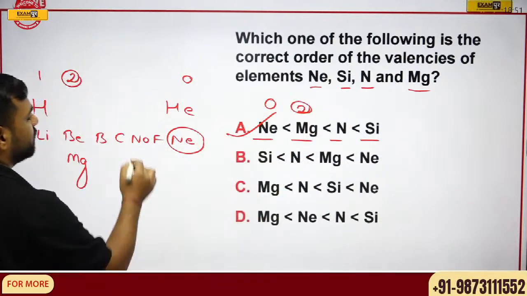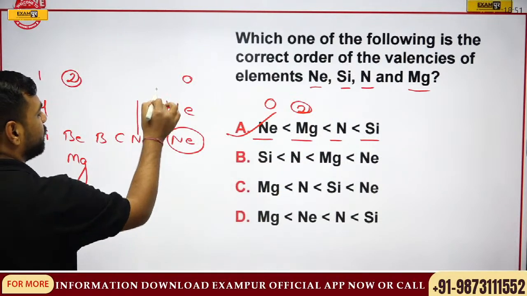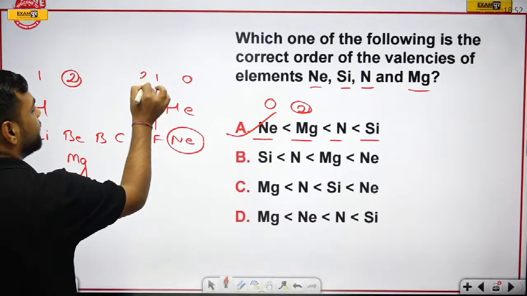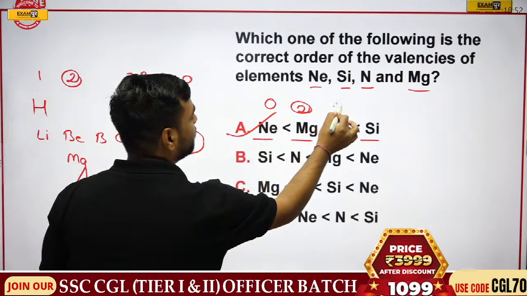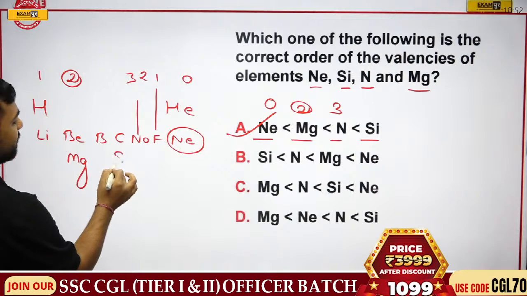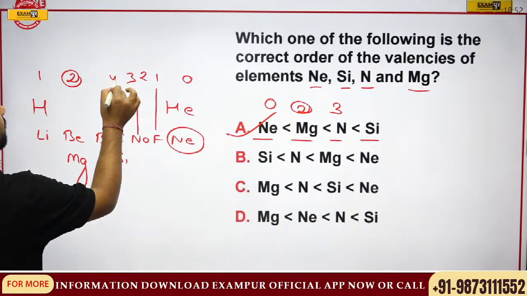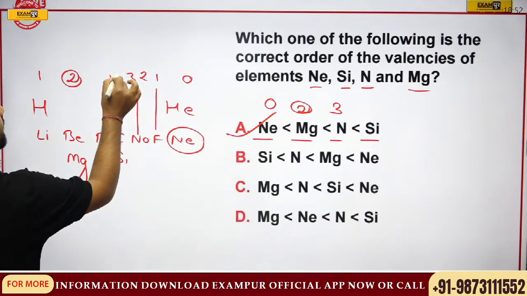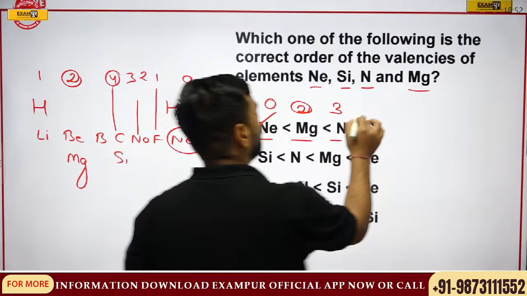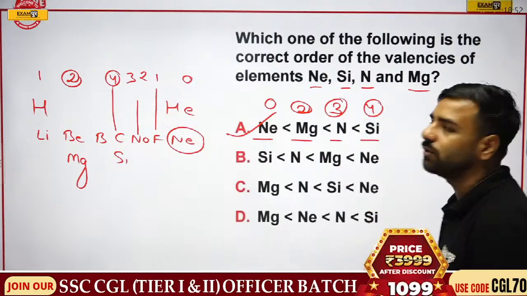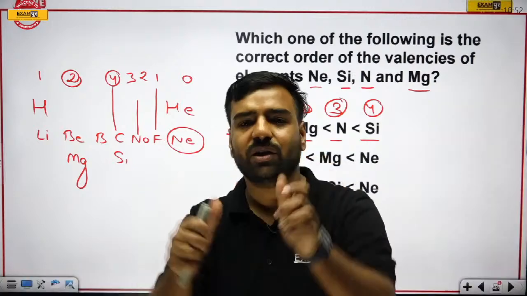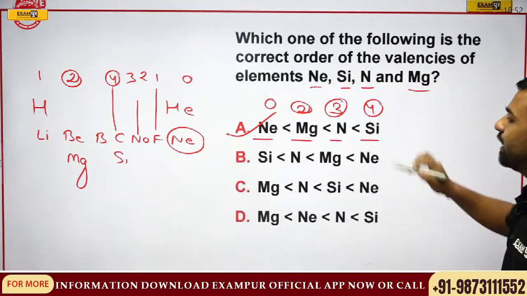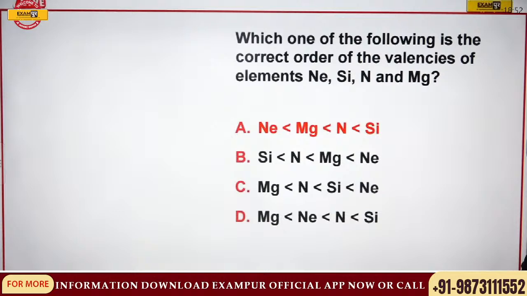Then we have nitrogen. Nitrogen is present here, right? So we have 1 here, 2 valency here, 3 here. So for nitrogen we have 3 valency. And C, kahin Shivji sune Parvati. What is that? Valency is 4 here. So if I talk about the valency, it is increasing in this manner, 0, 2, 3, 4, right? So here, Gobinath, Udbhav, both of you are correct. Awesome. Here, the correct answer is A, that is this sequence order.